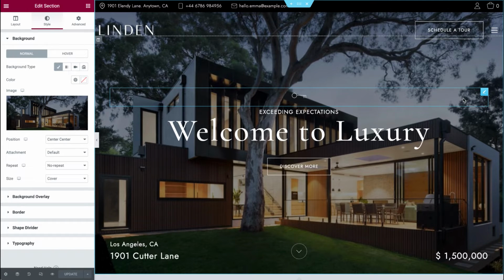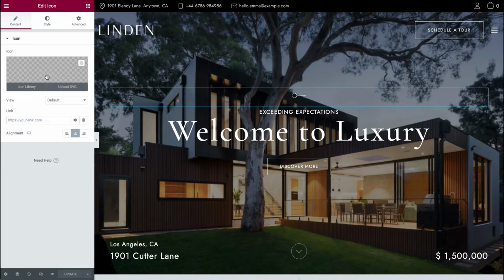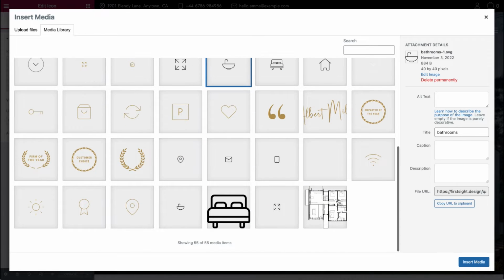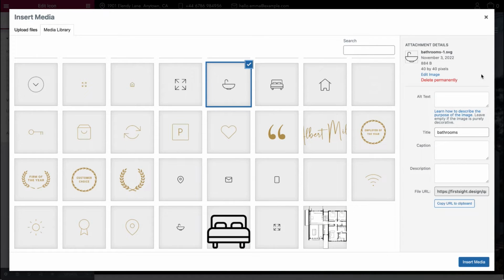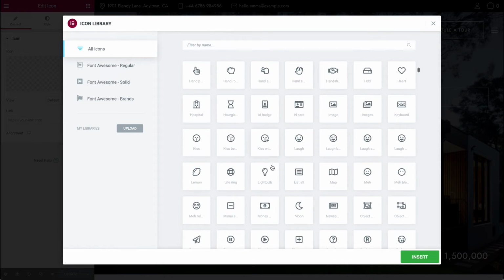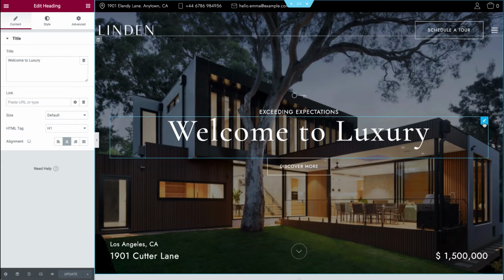For other elements, you can simply hover on them, click on Edit icon, and in the left side panel you'll see available settings. Here we can change an icon. We can click on Edit SVG and choose a different icon from our media library. We highly recommend you uploading all icons in SVG format, just to make sure they are sharp, not pixelated. And you also have icon libraries, so you can choose from the existing icons in Elementor. For these titles, again, simply hover on them, click on Edit icon, make changes in the left side panel, and click on Update. You'll see changes you've made live, so you'll see here Preview Live.